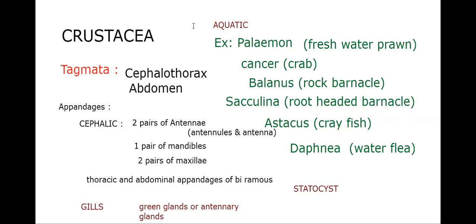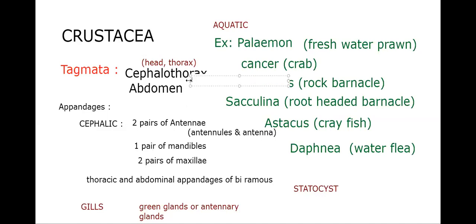Aquatic. Head and thorax fuse and form the cephalothorax, isn't it? Cephalo means head, thorax is thorax. Usually we say the body is divisible into cephalothorax and abdomen. This cephalothorax is covered by a chitinous carapace.